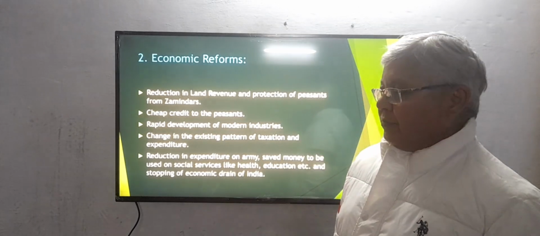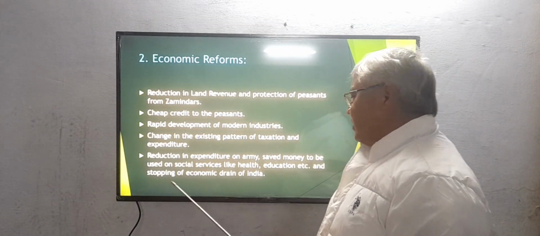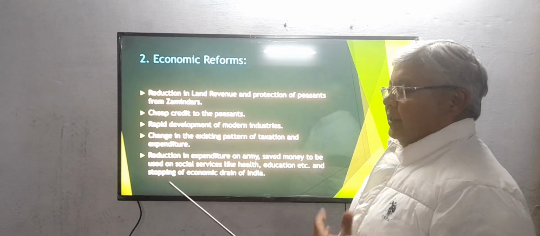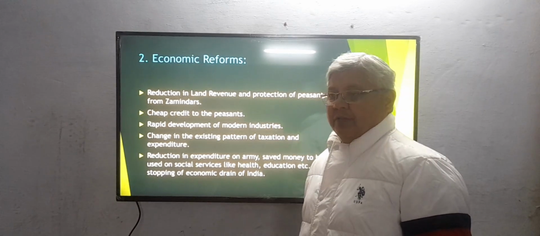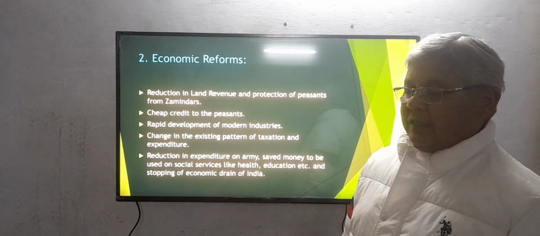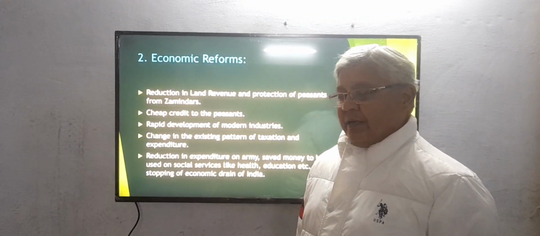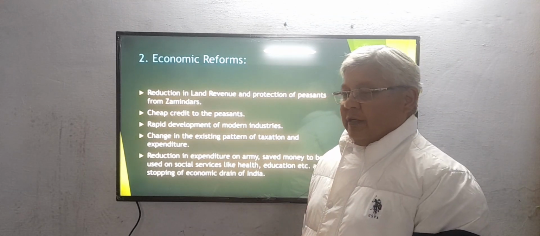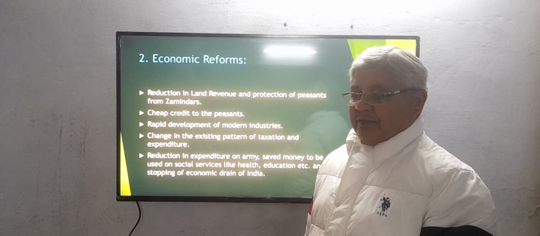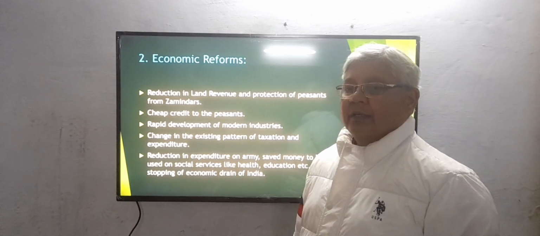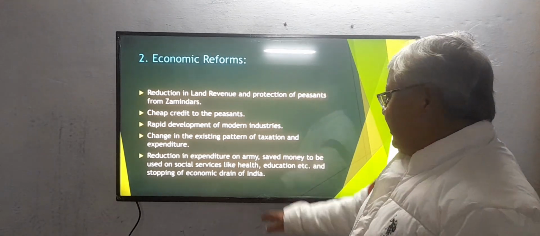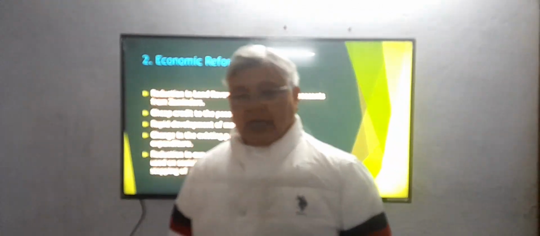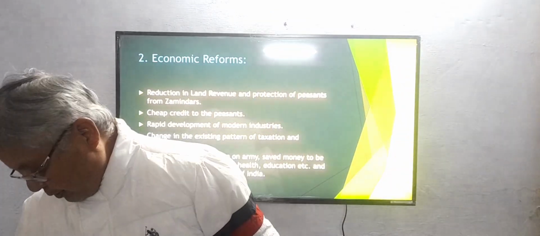In every form, Indian money was drained to Britain. The money which belongs to Indians is not spent here but is sent to Britain, and their economy is getting advanced while we are getting backward day by day. So their demand was that the economic drain should be stopped.